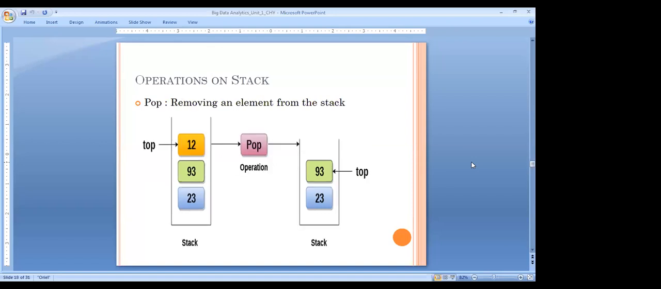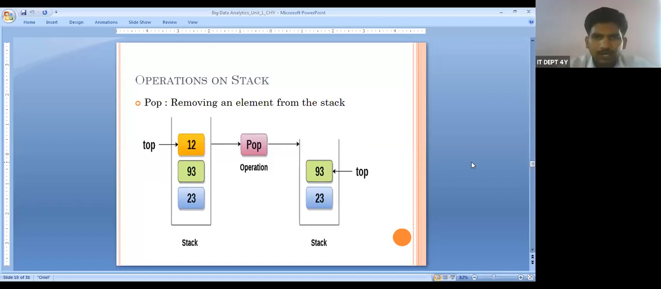Another one is the pop operation. So what is a pop? Removing an element from the stack. So we have a top, with element 12. Then we perform pop. So we have removed 12 from the stack, and only 23 and 93 remain in the stack.